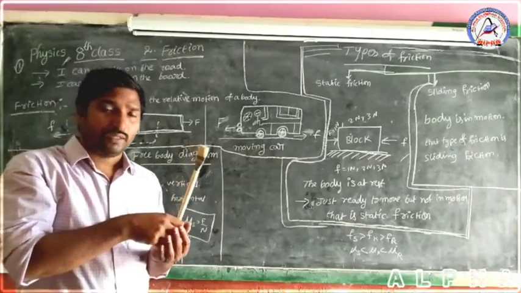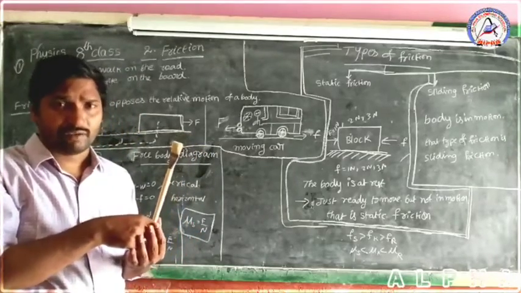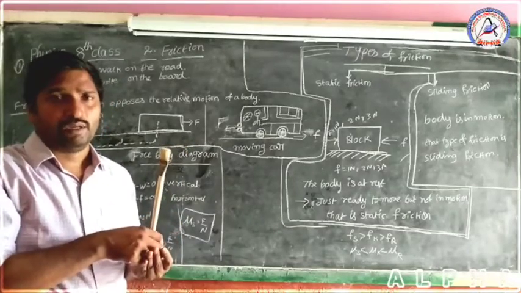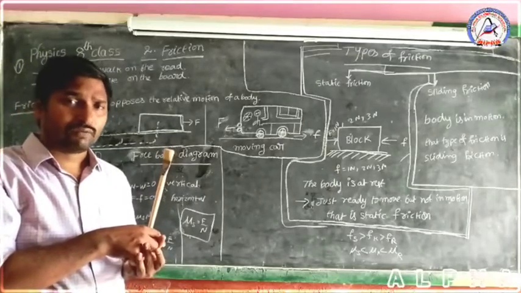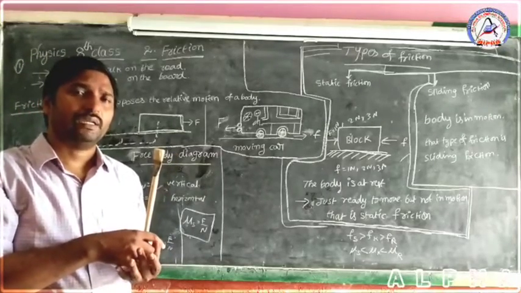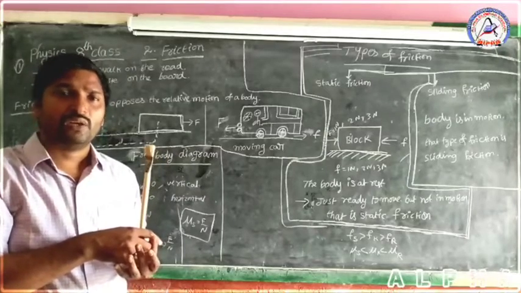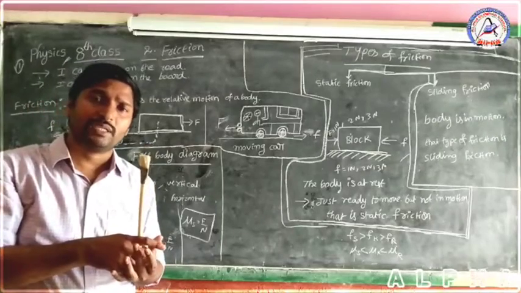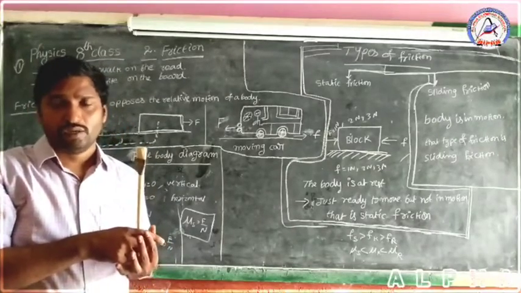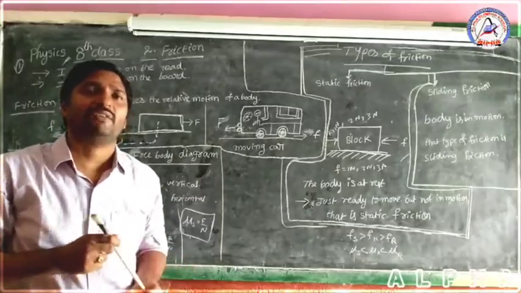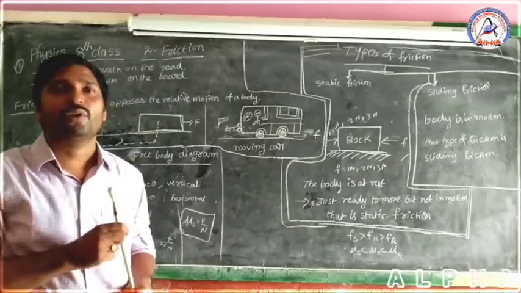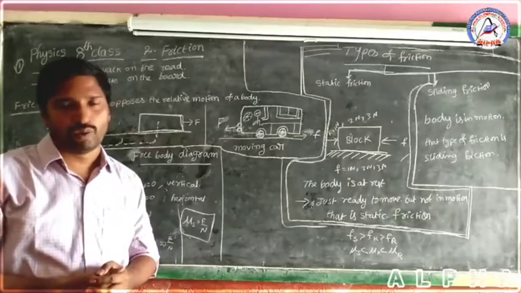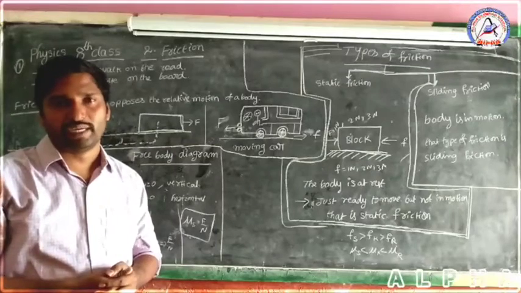So normal force is one of the contact forces. Children, the units of force and friction are the same. In the SI system it is Newton, or kilogram meter second inverse square. In the CGS system it is gram centimeter second inverse square. Now children, force is a vector quantity, and friction is also a vector quantity, which is a directional quantity.